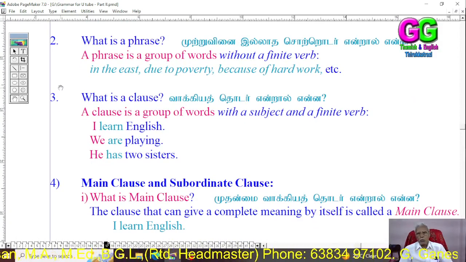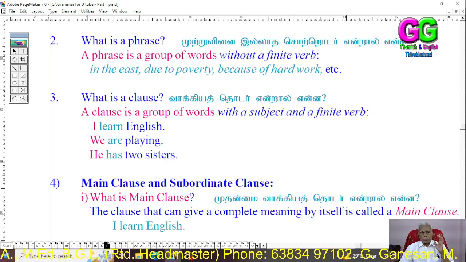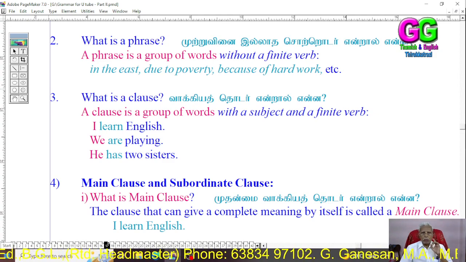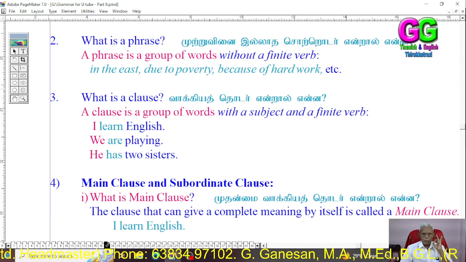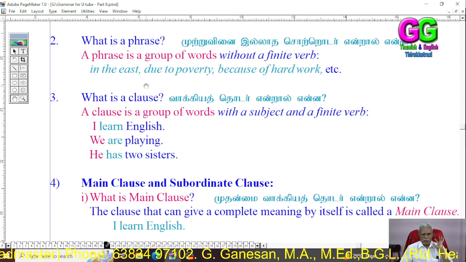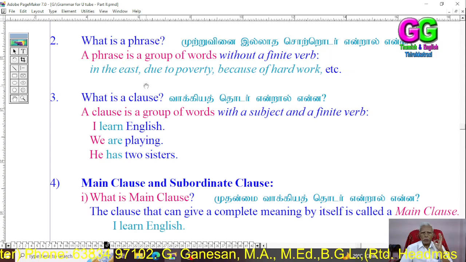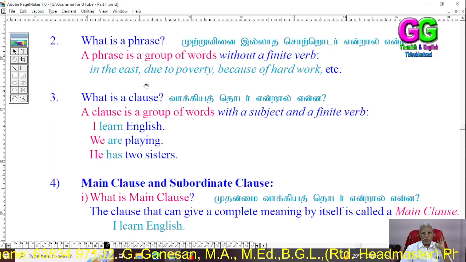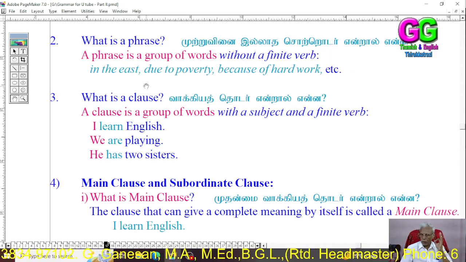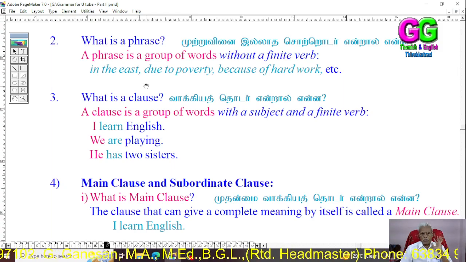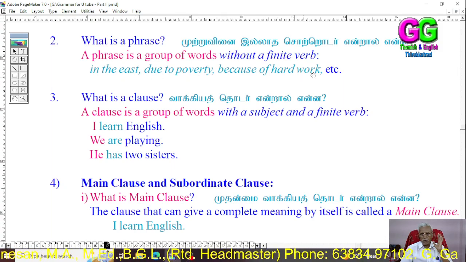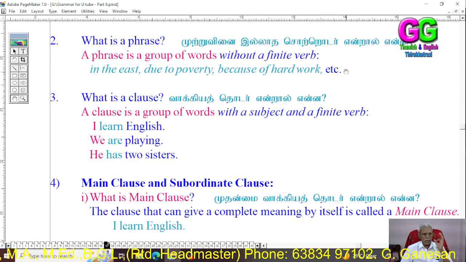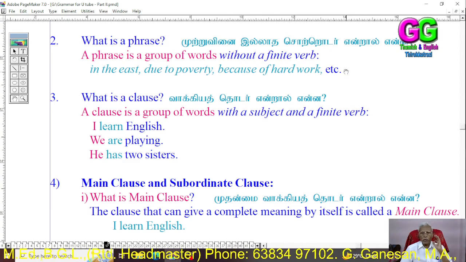We should know, I have already taught you, what is a phrase. So let us see what is a phrase. A phrase is a group of words without a finite verb. Example: in the East, due to poverty, because of poverty, etc.